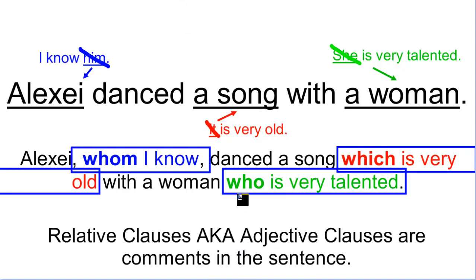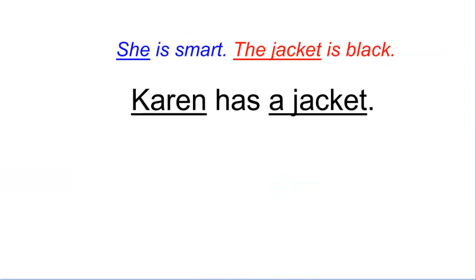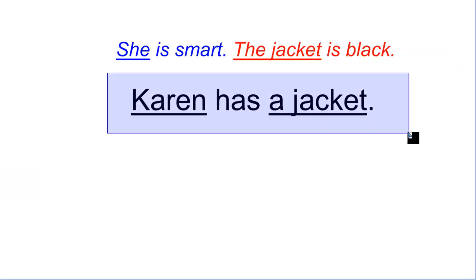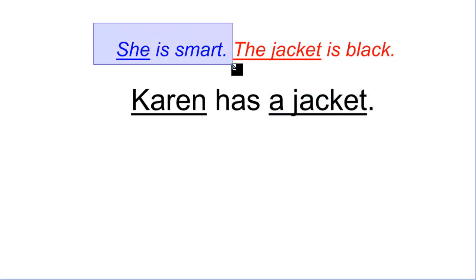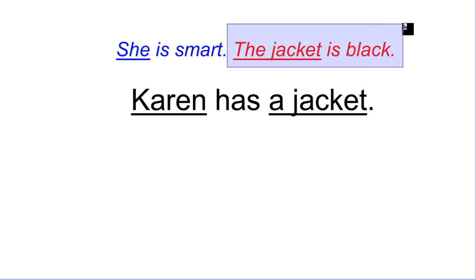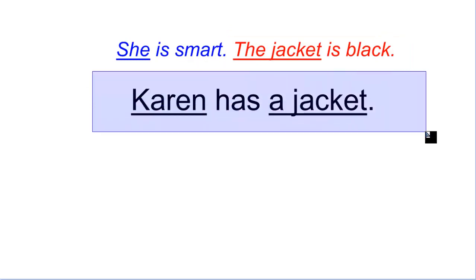So, well, there you go. Another example. Karen has a jacket. I have two commentaries. One commentary about Karen and one commentary about the jacket. What is the commentary about Karen? She is smart. And what is the commentary about the jacket? The jacket is black. So I'm going to introduce these two commentaries in my sentence.